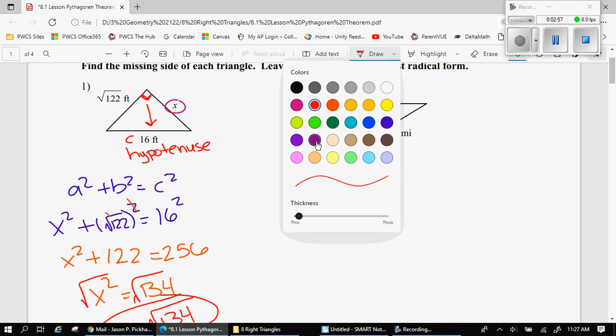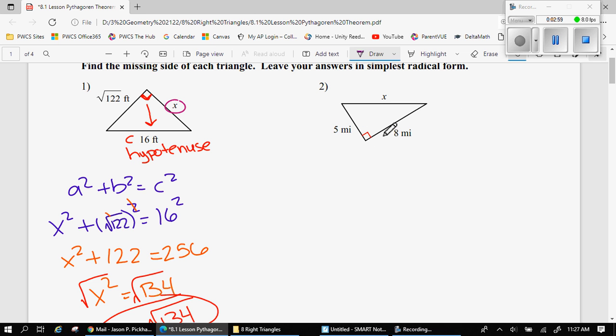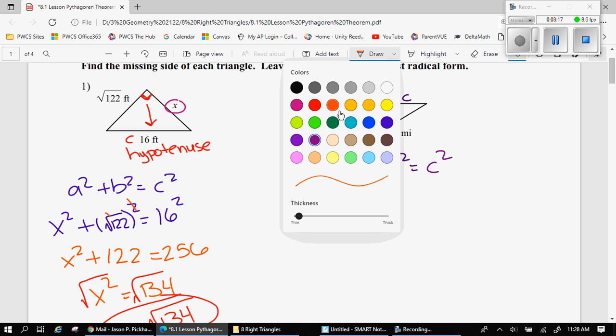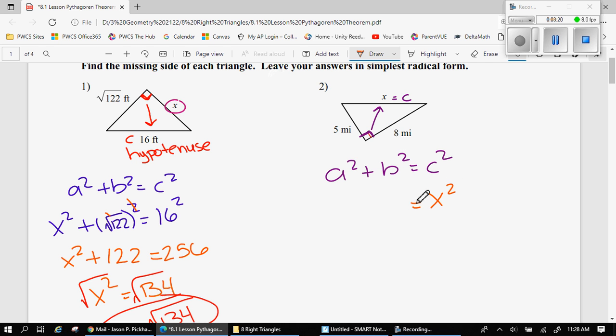So let me do another one. I'm always going to identify which is the hypotenuse first. That's going to be C. Hypotenuse is across from this right angle. So in this case, x is my C. So when I plug in, I'm going to plug x in for C. And then 5 and 8 are going to be A and B. It doesn't matter which is which. You can just plug them both in. And then I'm going to solve this for x. So I get 25, 64.